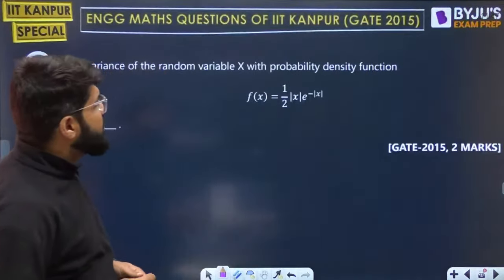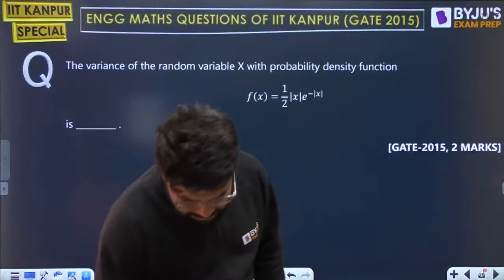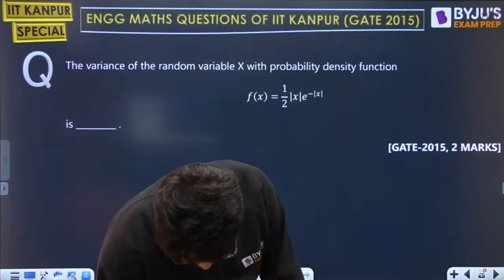Variance of the random variable with the PDF half modulus of x, e power modulus of x, will be how much? Numerical answer type this is.